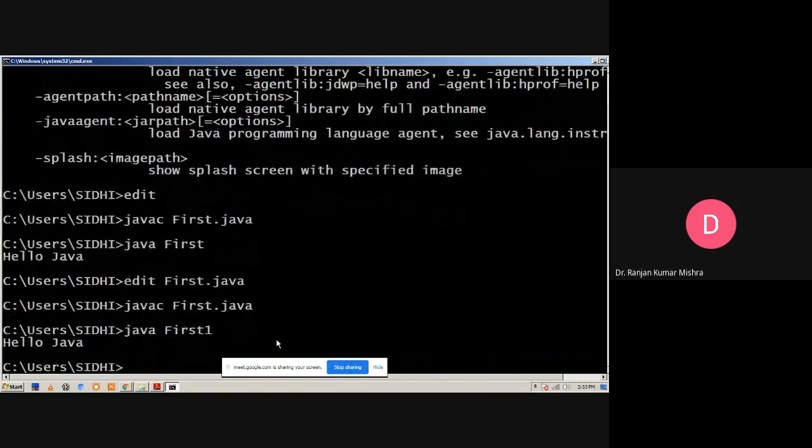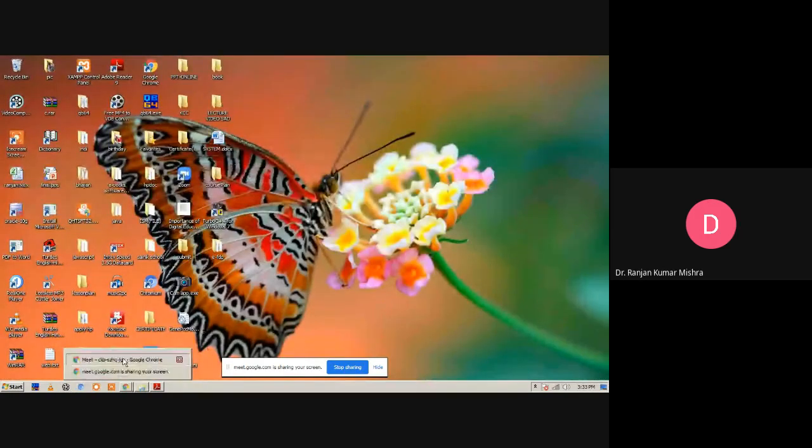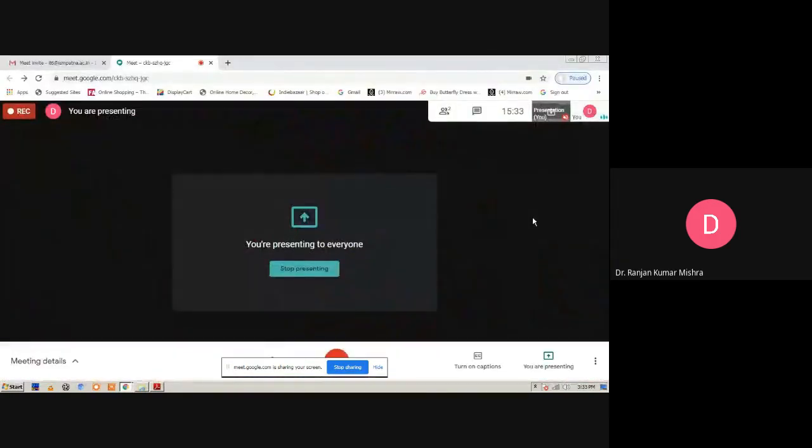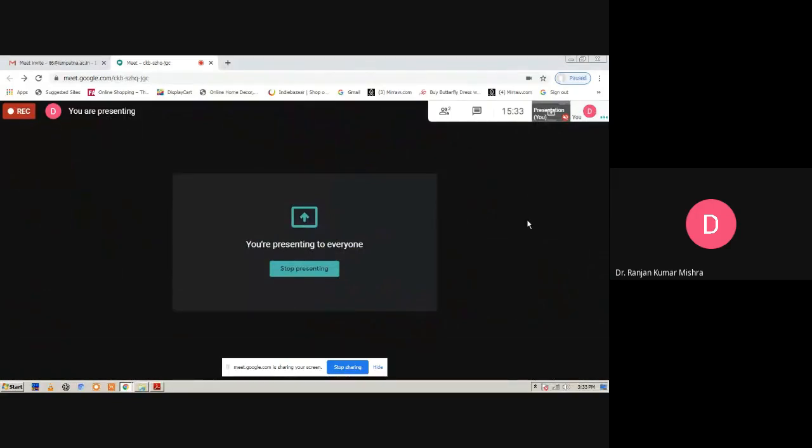So basically this is the way when the name of the file and the class name are different. Now we can exit. Basically this is the way we can run our program. I hope you understood better. Now again we meet in the next lecture. Okay, thanks.